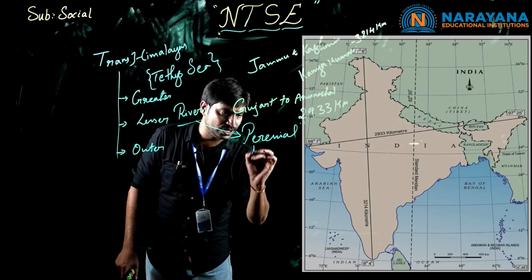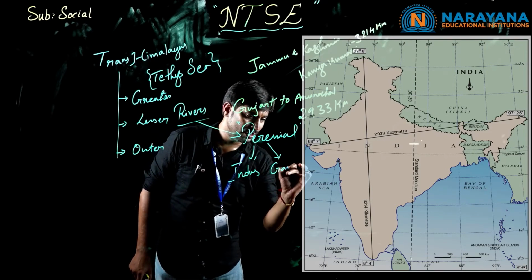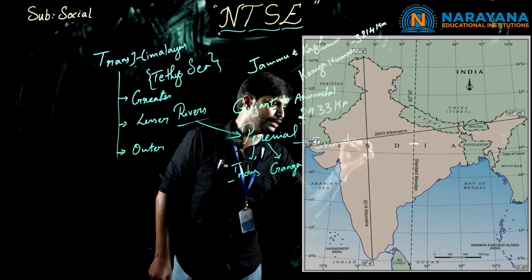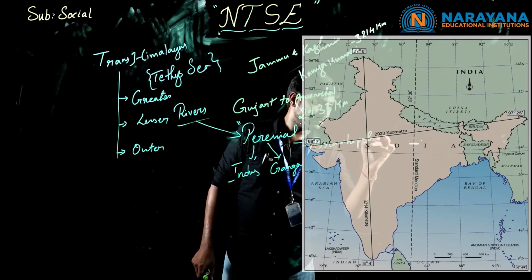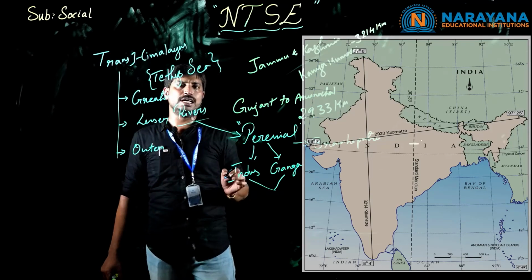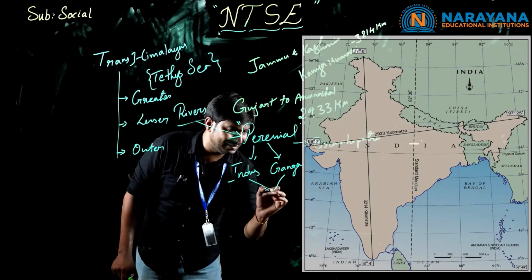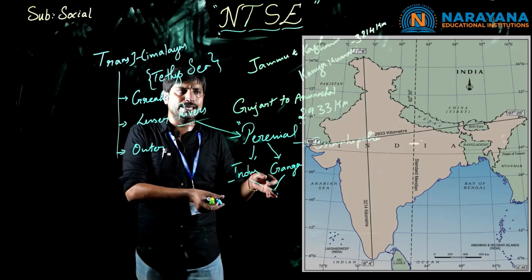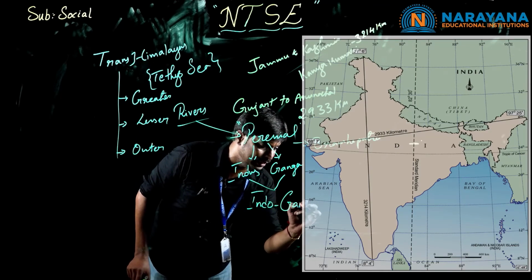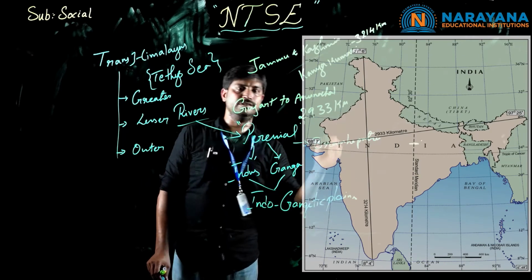Yes. The first one is the Indus, the second one is the Ganga, and the third one is the Brahmaputra. We will discuss the Brahmaputra in another topic. But the Ganga and Indus rivers originate near the glacier, the Kailash Range mountains. Clear? The flow of water from the Indus and Ganga carries fertile soil, and the region is named the Indo-Gangetic plains. Clear, children?